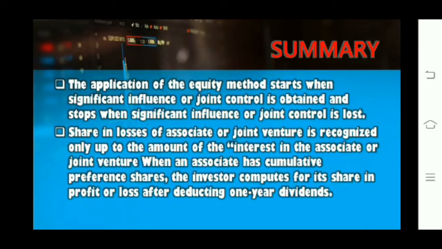Share in losses of associate or joint venture is recognized only up to the amount of the interest in the associate or joint venture. When an associate has cumulative preference shares, the investor computes its share in profit or loss after deducting one-year dividends.